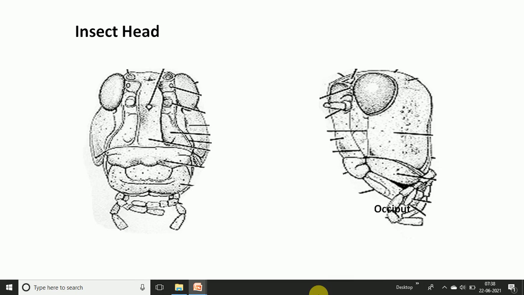Very first, the top part of the insect head is the occiput. This also bears a large bulging rounded body, known as the compound eye. Then in the front region there are 3 oval structures; you can look at the pictures.